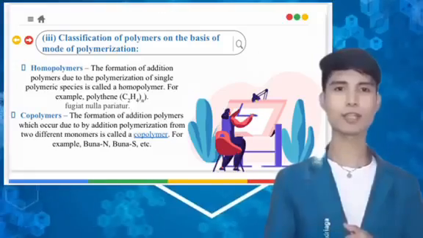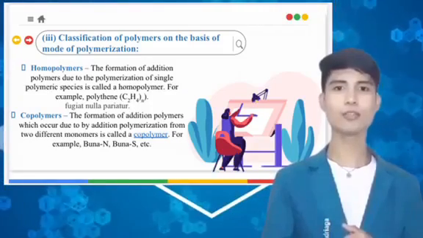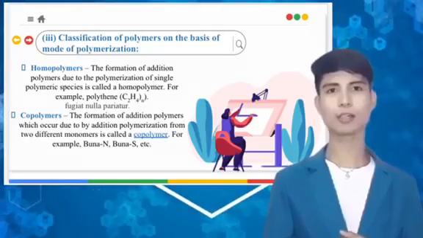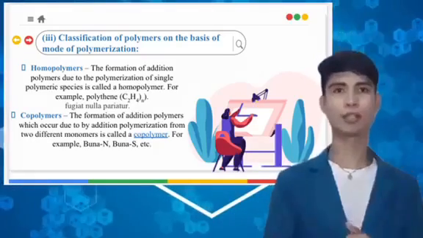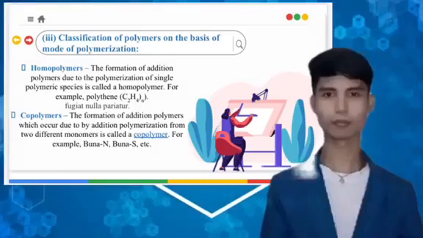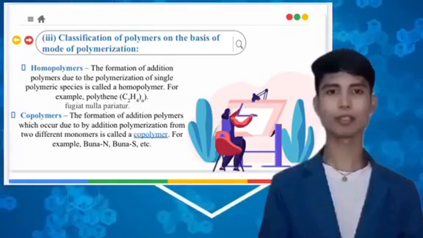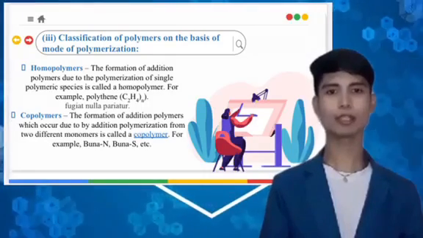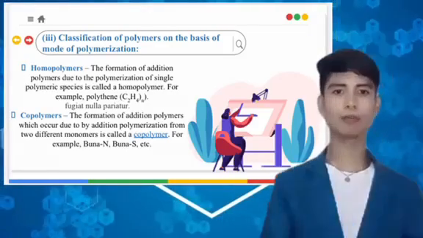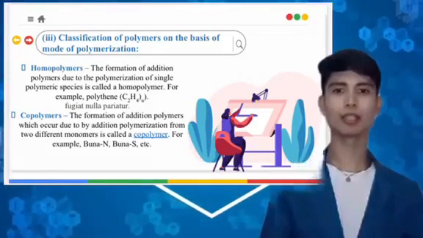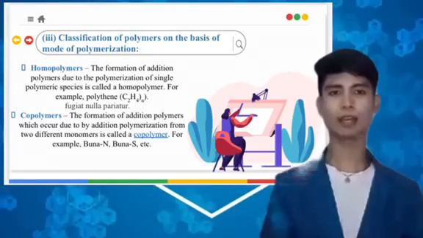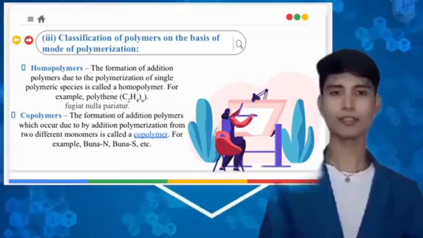Homopolymers. The formation of addition polymers due to the polymerization of a single monomeric species is called a homopolymer. For example, polythene. Copolymers. The formation of addition polymers by addition polymerization from two different monomers is called a copolymer. For example, Buna-S, etc.